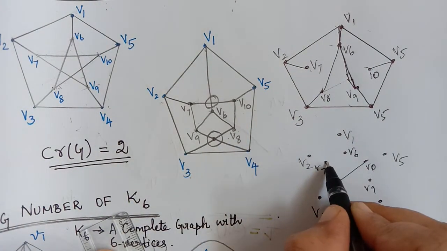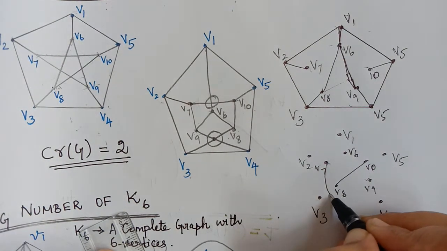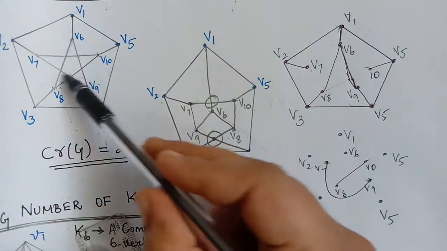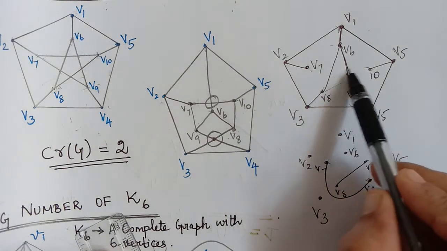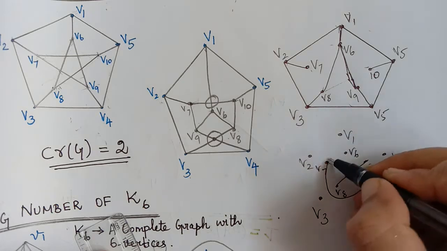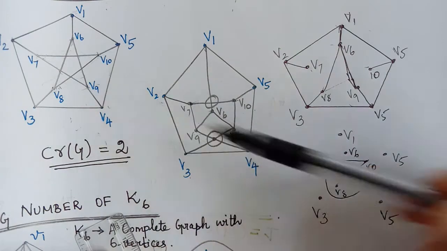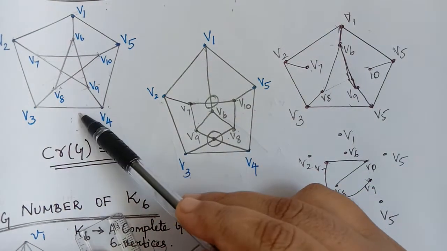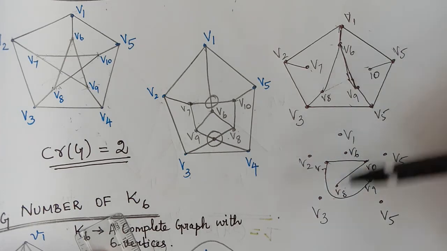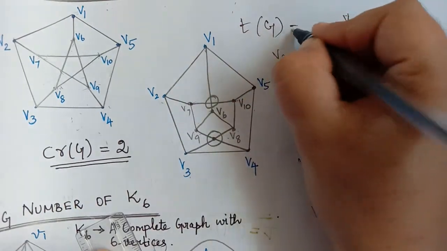So let us draw that here, but when we draw like this there will be a crossing, so we can bring it in this manner. So V7 to V9, and the other left out edge is V7 to V10. So we cannot draw it in this graph. So from V7 to V10, we can draw it in this manner. So I think all the edges have been drawn now. So this Petersen graph has been decomposed into two subgraphs which are planar. So therefore the thickness of the Petersen graph is equal to 2.